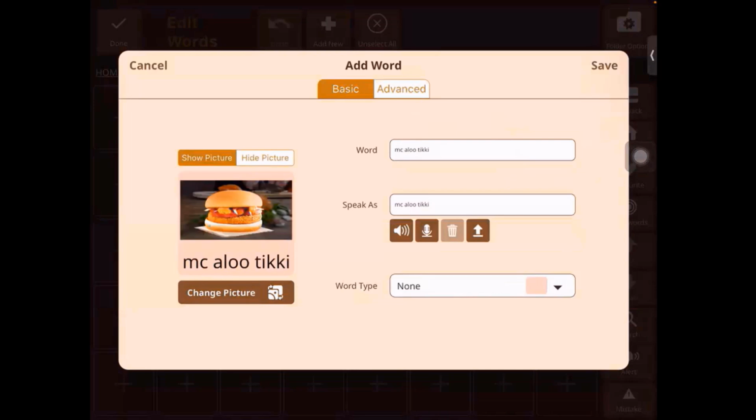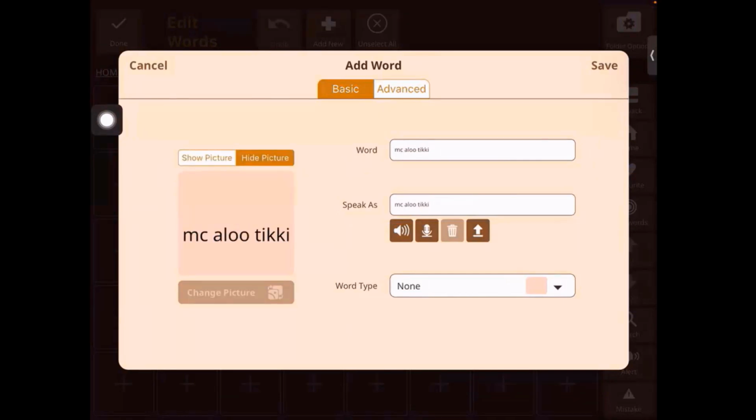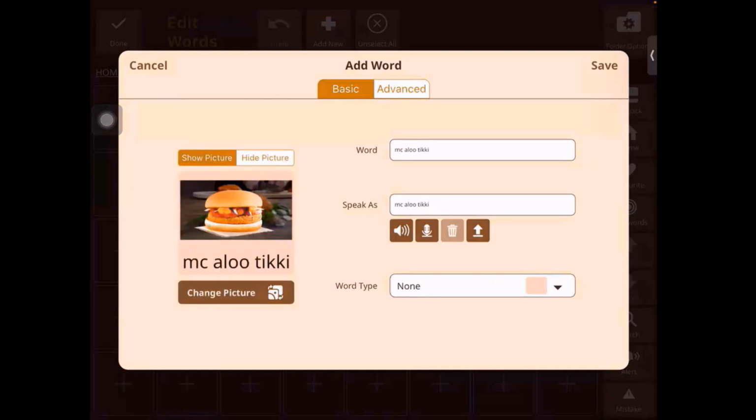Okay, so I want to add the word Mekalu Tiki. It's a burger that you get in McDonald's. This is the word that I have added. Then here we come to this whole section which talks about the picture, right? As we had before, we have show and hide. If we didn't want the picture, it would look something like this. And then if we click on show, the picture would appear again.